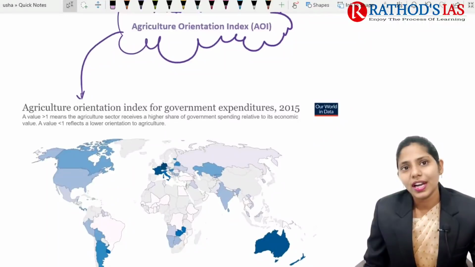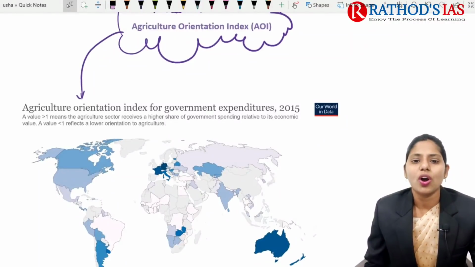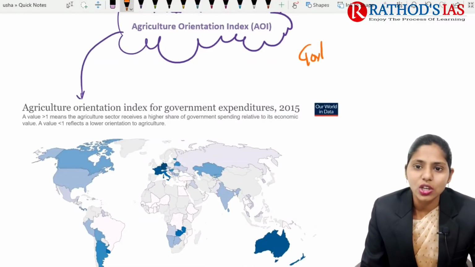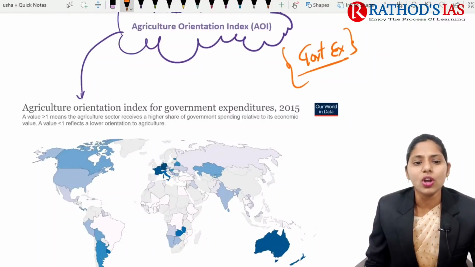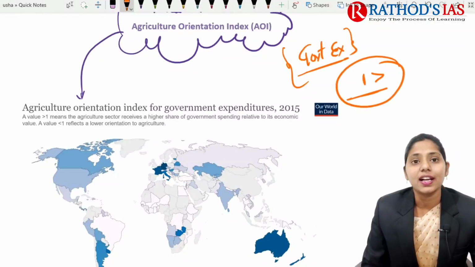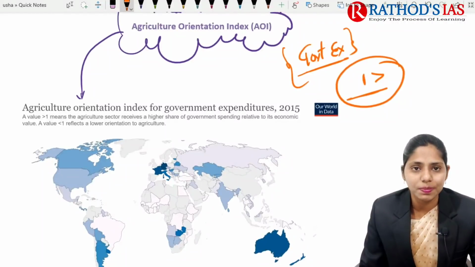Now the data given according to the agriculture orientation index. What is this agriculture orientation index? It mainly focuses on government expenditure in the agriculture sector. If the value is more than 1, it means the agriculture sector is receiving a higher share of government spending relative to its economic value.